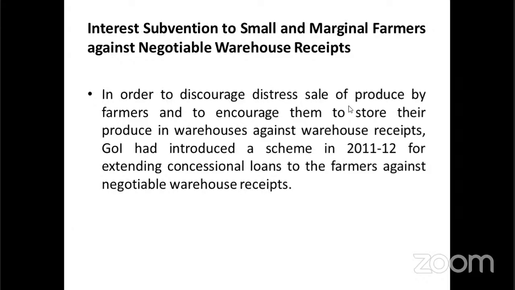The bank will then extend six months extra for the repayment. With the 6-month repayment period, they also give a 2% subsidy on the interest rate of 7%. This scheme was introduced in 2011 to 2012.